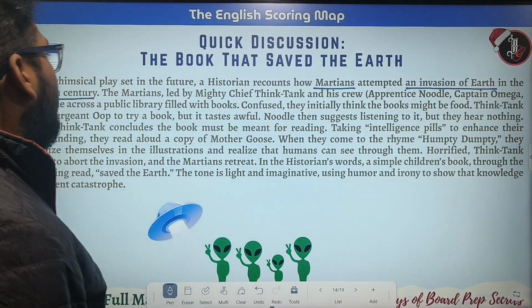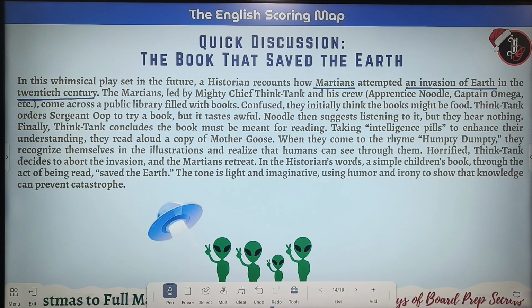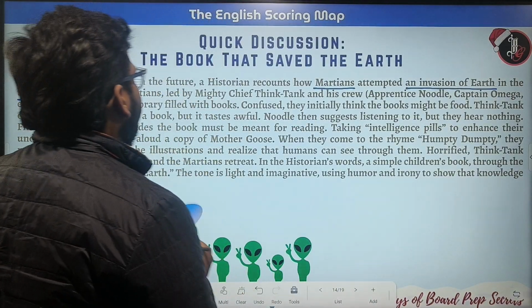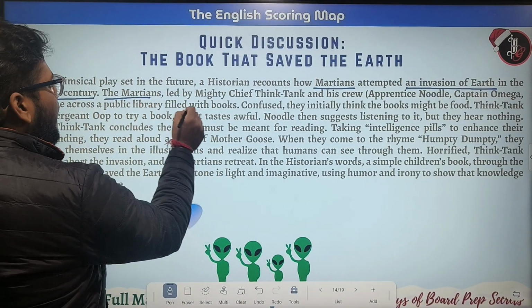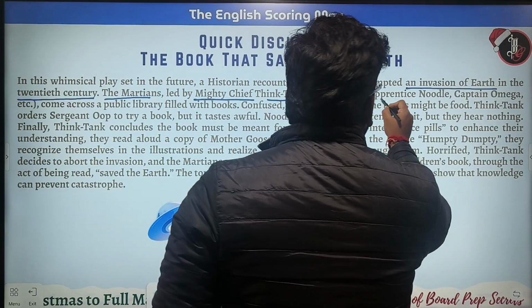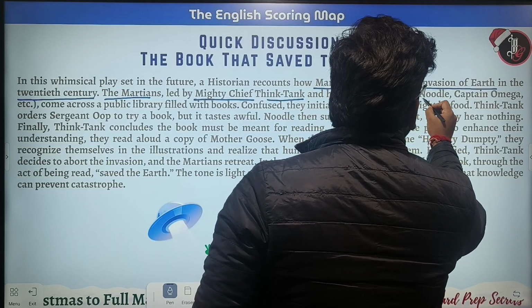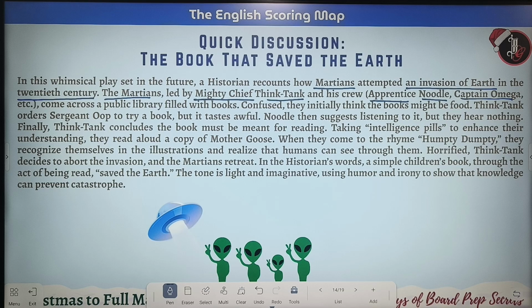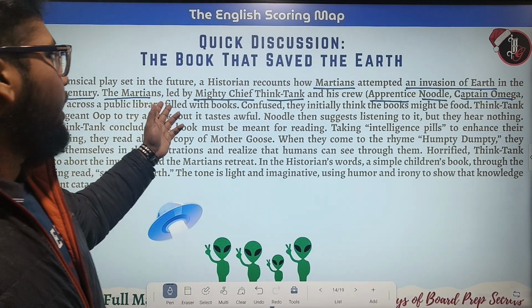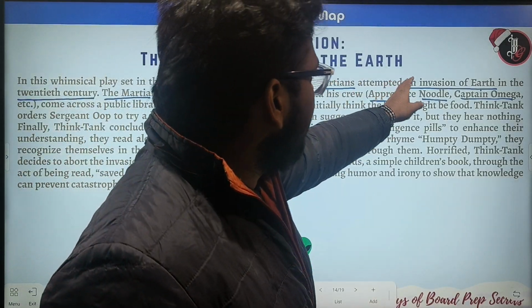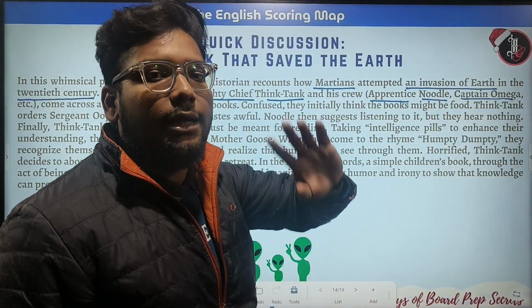The Martians were led by the mighty Chief Think Tank and his crew: apprentice Noodle, Captain Omega, and many others.